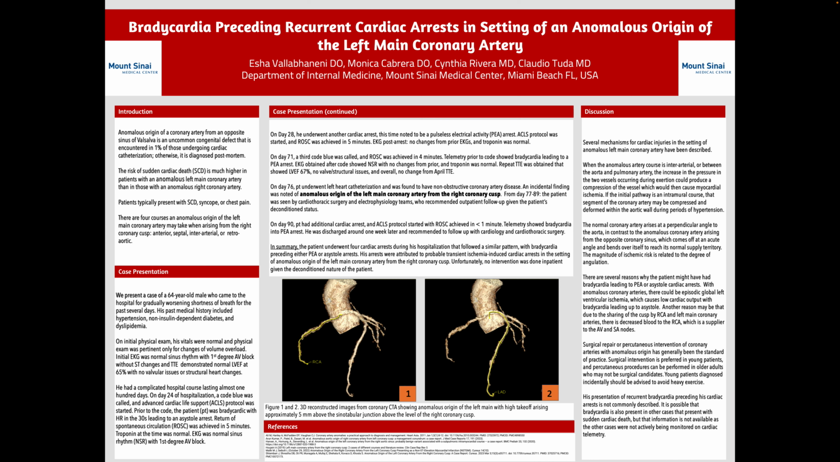On day 76, patient underwent a left heart catheterization and was found to have non-obstructive coronary artery disease. An incidental finding was noted of anomalous origin of the left main coronary artery from the right coronary cusp. From day 77 to 89, the patient was seen by cardiothoracic surgery and EP teams who recommended that the patient follow up as an outpatient given his deconditioned status.